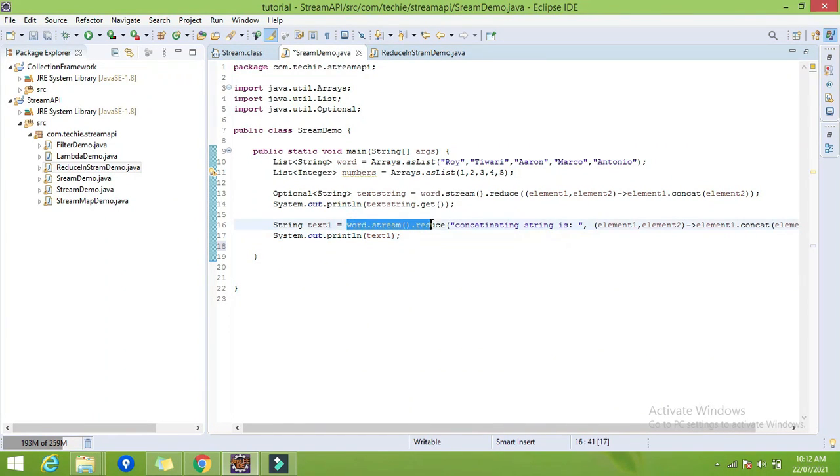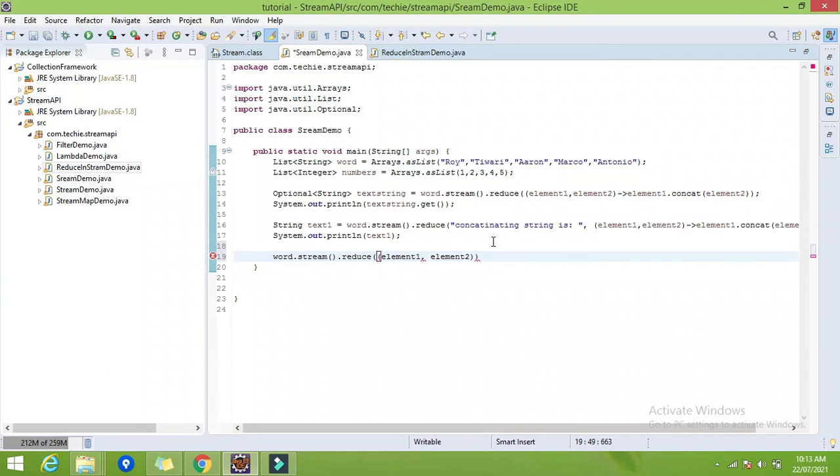So first thing is, create the stream and use the reduce function. For this type of question we don't need the initial value, right? So I will directly use our function, that is a binary function, and it will take two parameters, element 1 comma element 2. You can give any name here, not necessary element 1 or element 2.